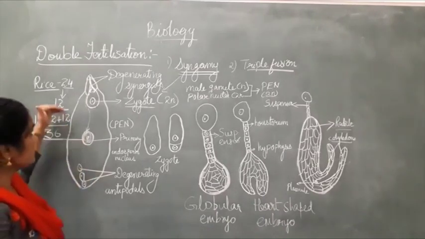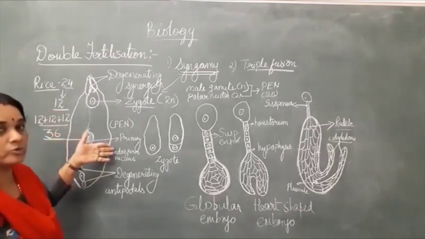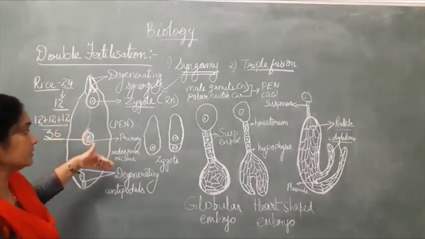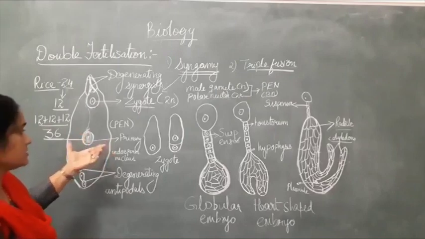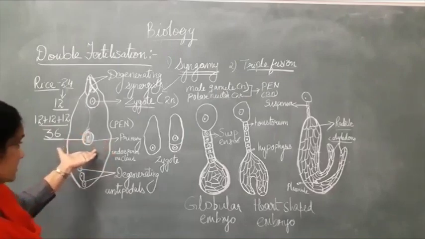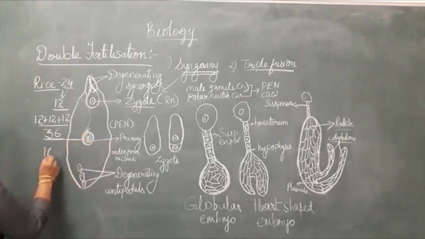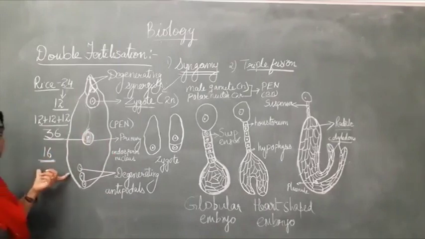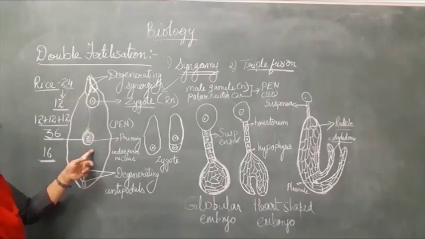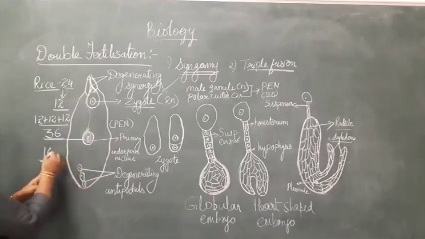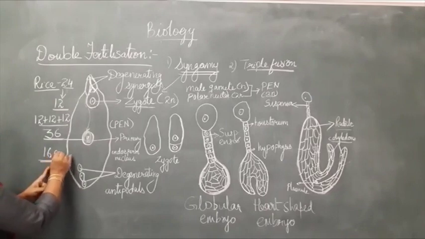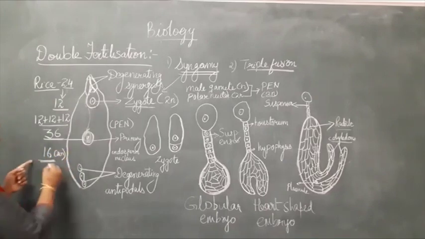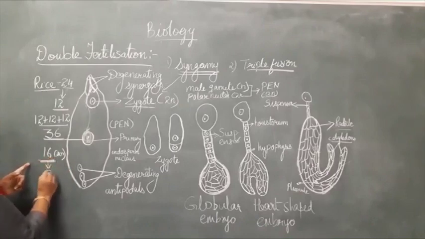So this kind of question can be asked with the chromosome number of rice or some other plant. Suppose in maize there are 16 chromosomes. So how will you find out? If there are 16 diploid chromosomes in maize, what will be the chromosome number of the primary endosperm nucleus? So what is half of 16? This is the diploid chromosome number present in the plant, and half of this, the haploid number, will be 8.